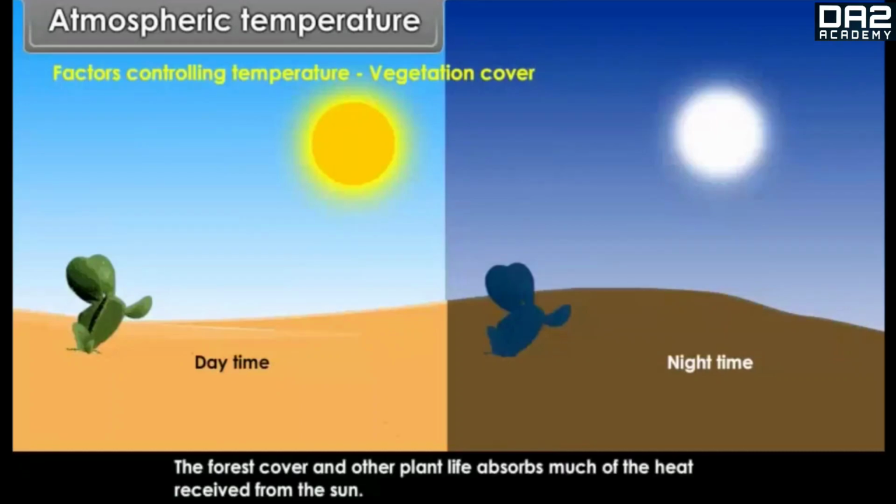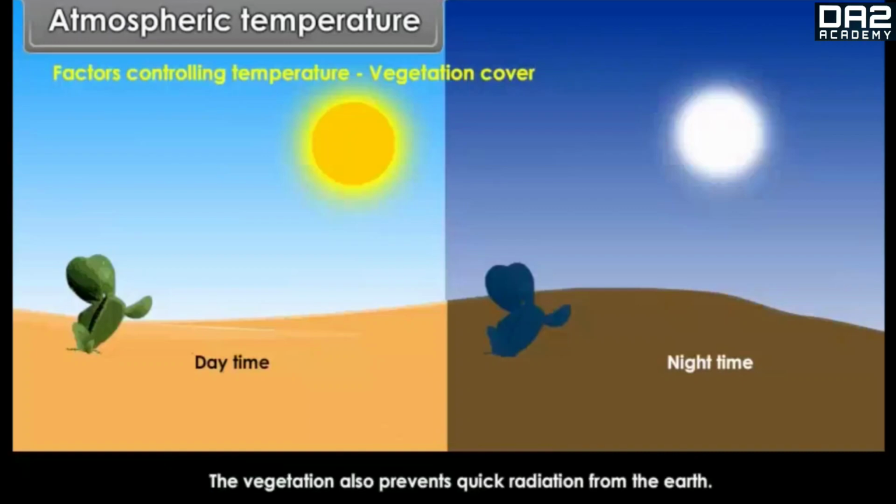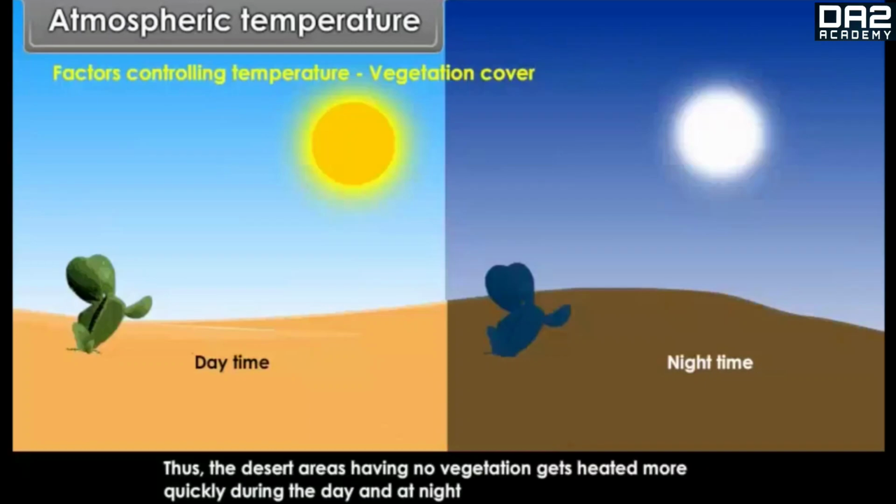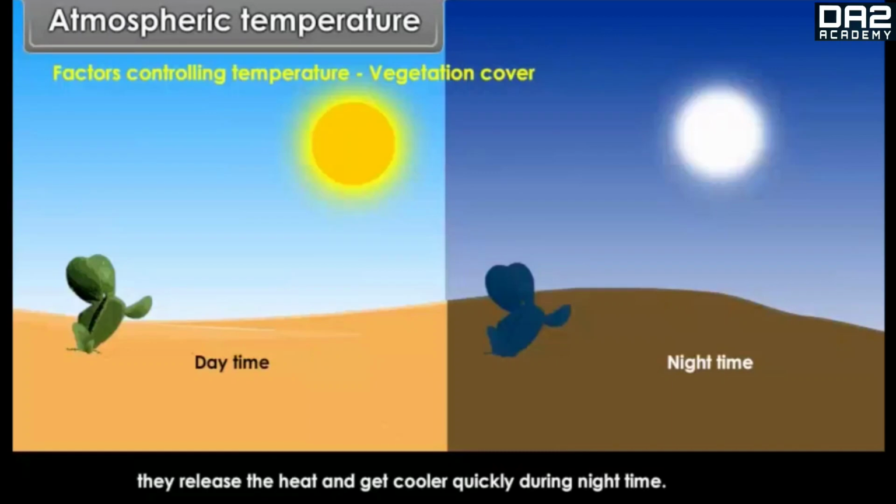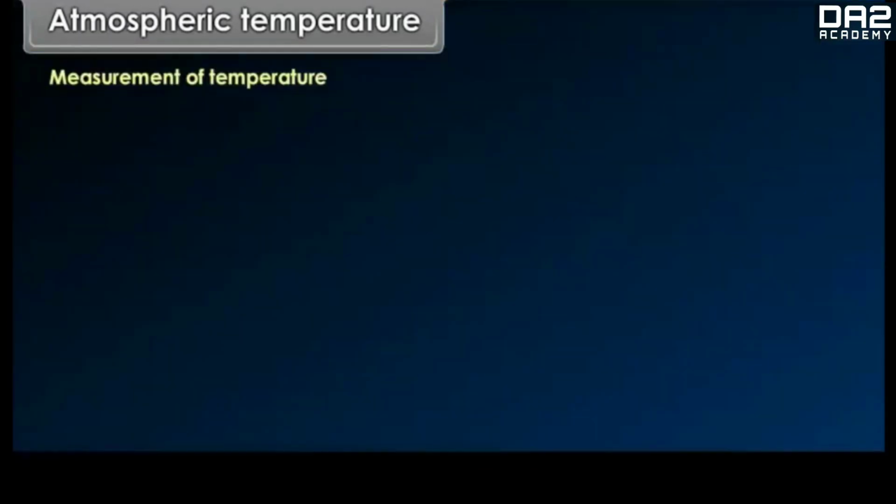Vegetation cover. The forest cover and other plant life absorbs much of the heat received from the sun. The vegetation also prevents quick radiation from the earth. Thus, the desert areas having no vegetation get heated more quickly during the day, and at night they release the heat and get cooler quickly during the night time.